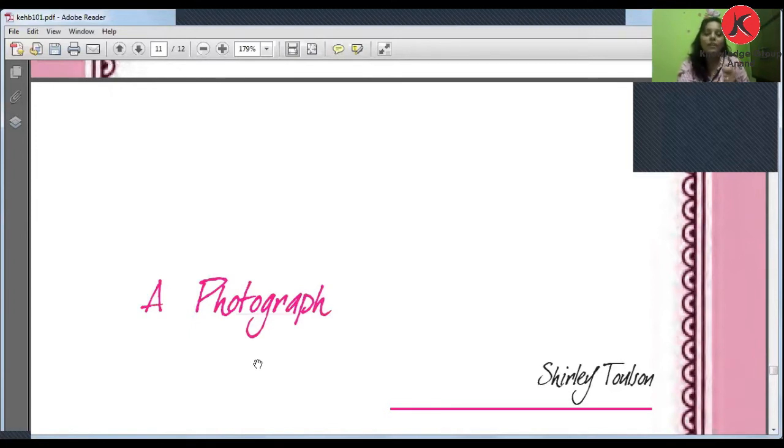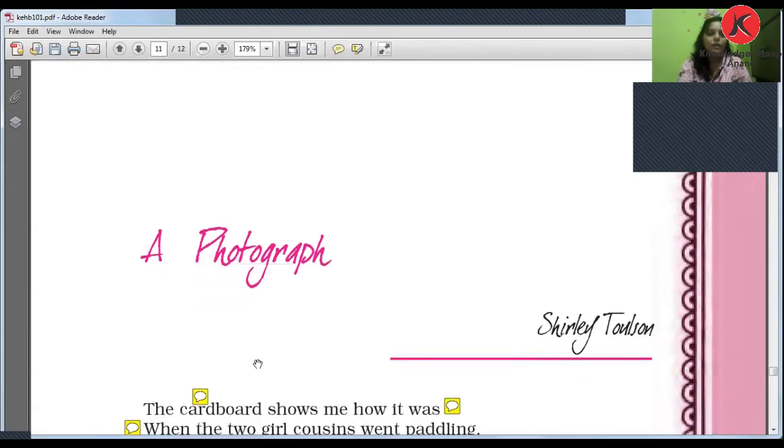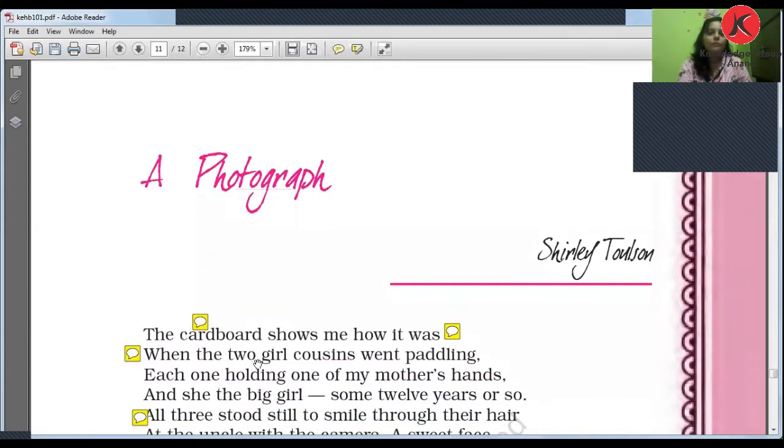Because to emphasize on the empathy, right? To establish empathy and to draw your attention on the memories, right? So "A Portrait of a Lady" was the same about the memory, and "A Photograph" is also about a memory, right? So childhood memory. So let's start with the poem.